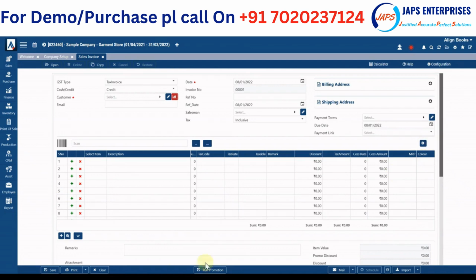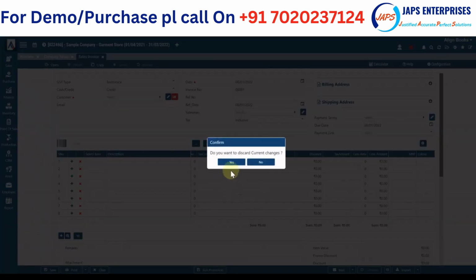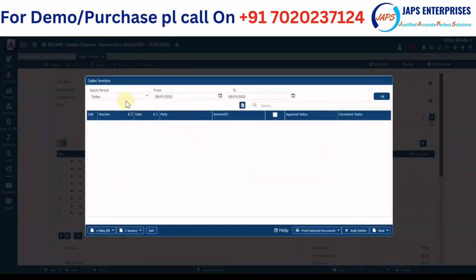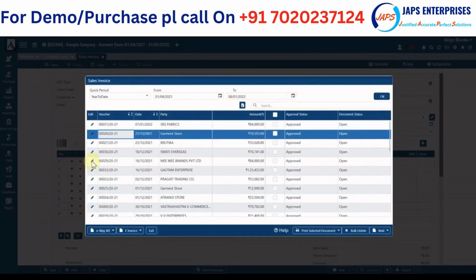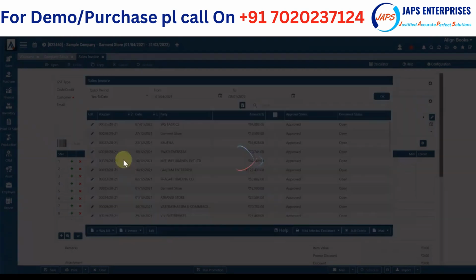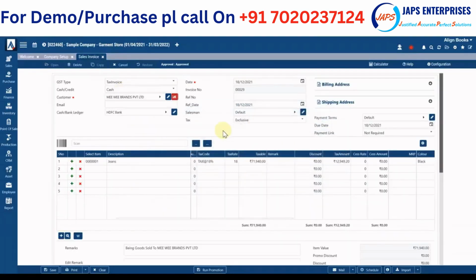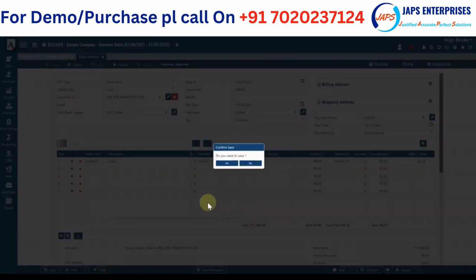You have a promotion option. If you want to modify your previous invoice, simply click on open, and it will ask you for the period. So simply select the period, say I select year to date. The list of all invoices will appear here, and you simply click on one, and that invoice will be opened. You can change it and resave it, or you can clear it.